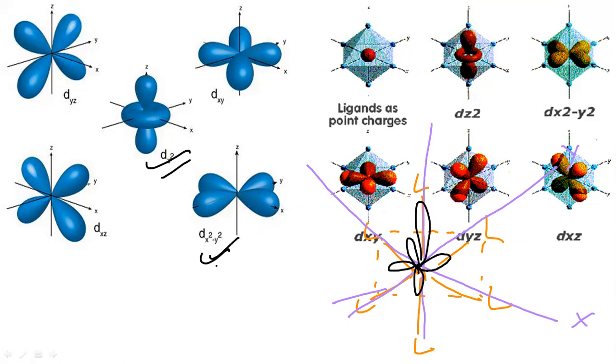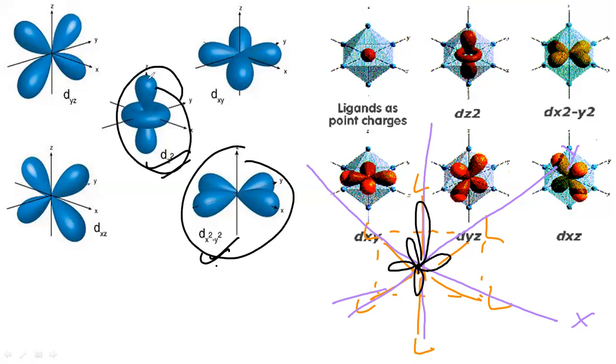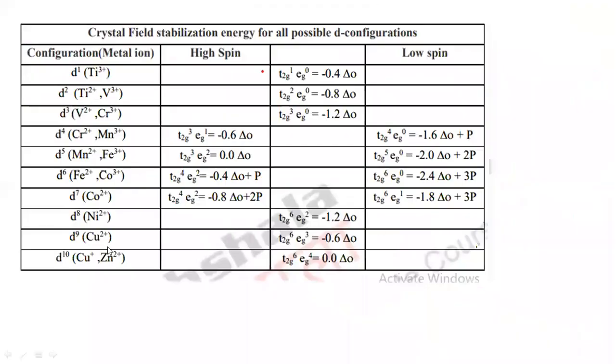But here the ligand is approaching the metal along the axis. Some of the orbitals have lobes along the axis, and some are in between the axis. You can see here, this is completely along the axis. But these three, they are in between the axis. So let us understand once again. Let us draw this diagram again.